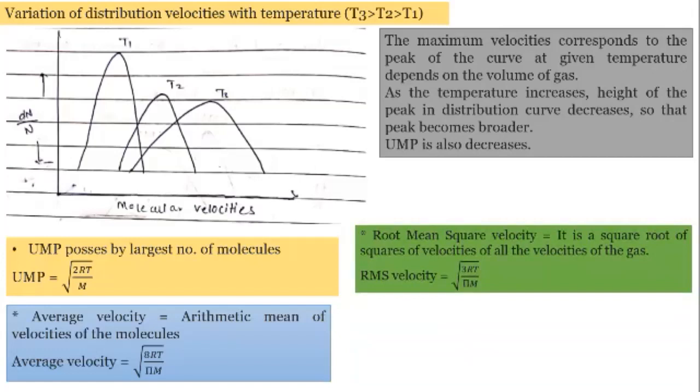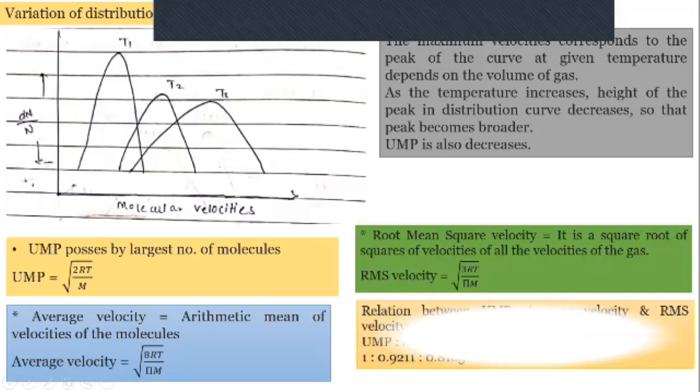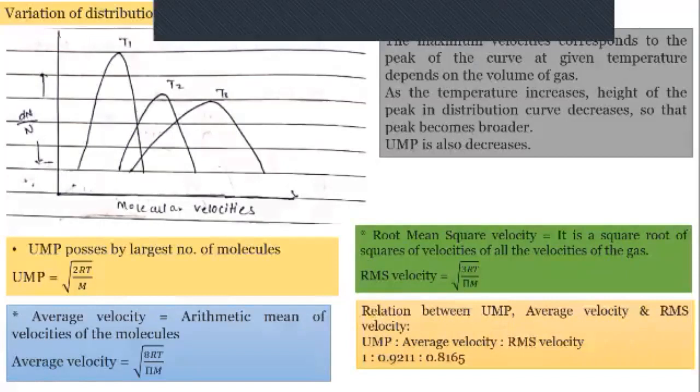Then the RMS, root mean square velocity. It is the square root of the mean of the squares of the velocities of all the molecules of the gas, and it is given by under root 3RT by M. This is about the root mean square velocity.